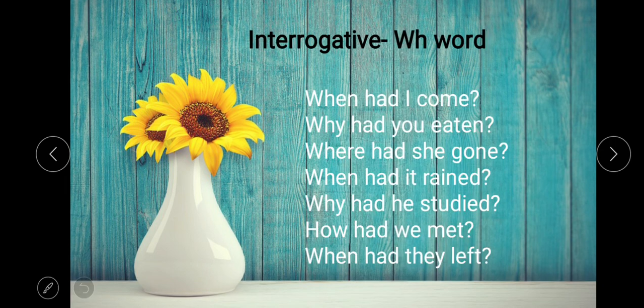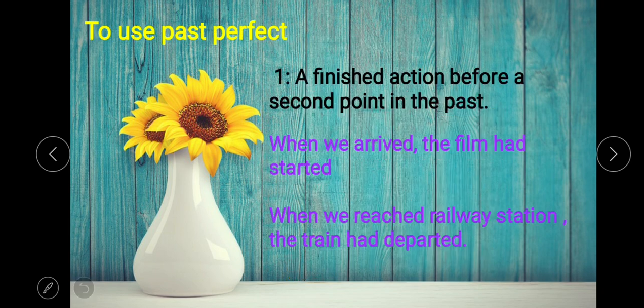Now WH questions. We have to put the WH word at the starting of the sentence, then helping verb, then subject, and then verb, and then object. So this is the sentence structure of WH word questions.